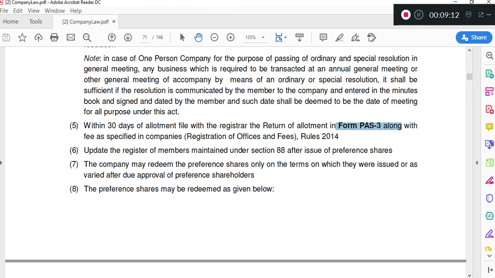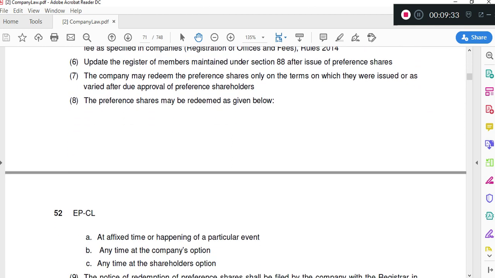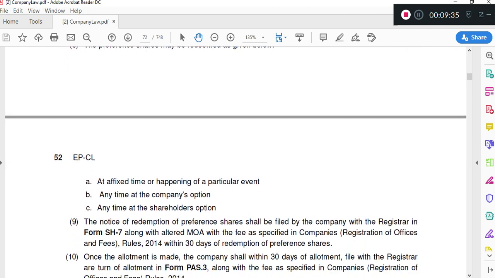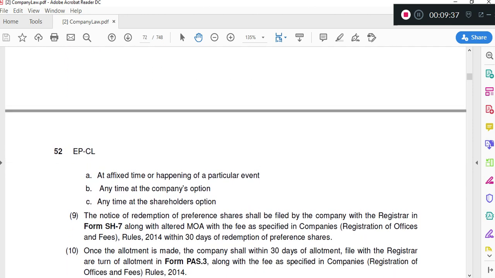After filing PS3, the standard procedure that we have to follow is to issue share certificates and update the register of members. If the shares are held in demat mode, then we don't need to issue share certificates. In that case, we have to intimate the depository. Okay, have you understood till here? Within how many months are you going to issue share certificates? 2 months.